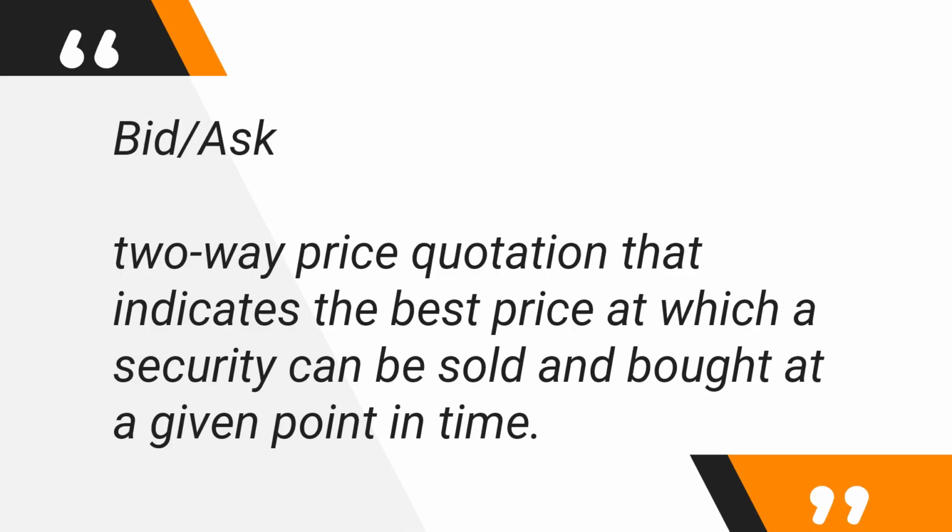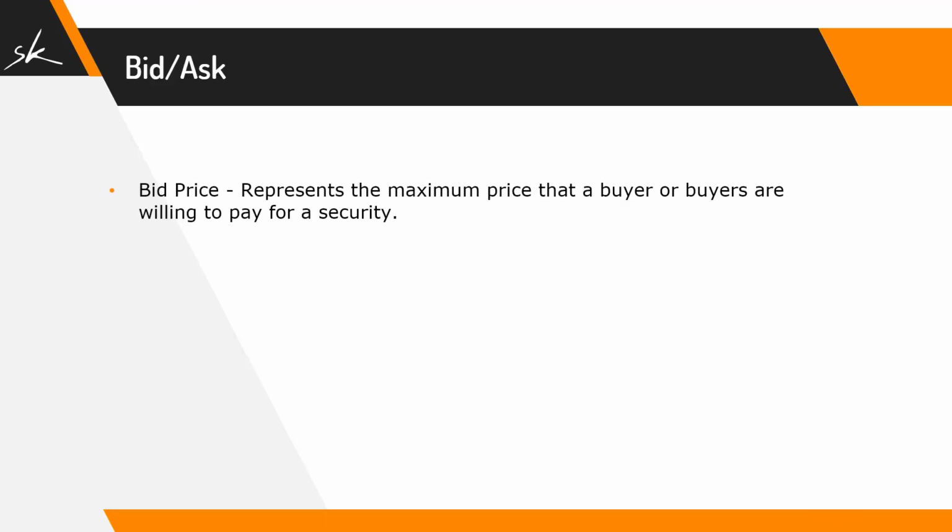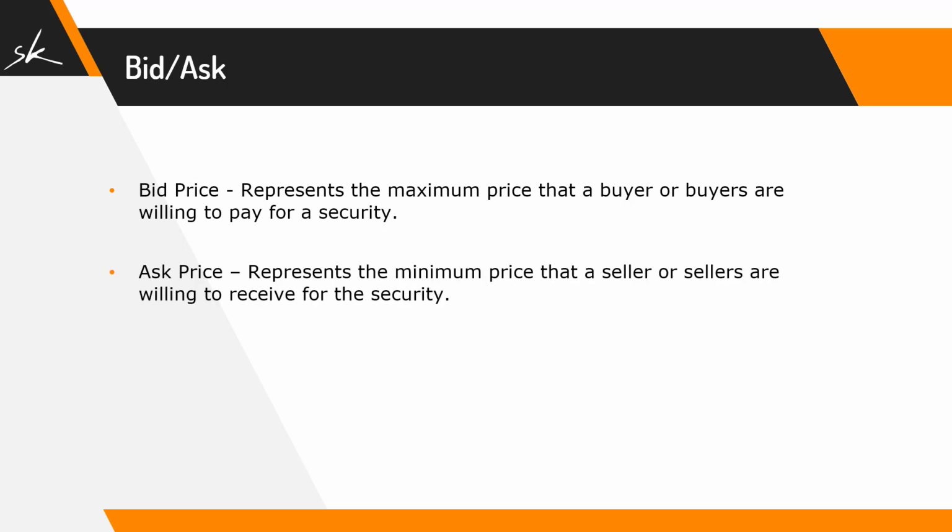What is bid and ask? It's a two-way quotation which indicates the best price at which a security can be sold and bought at a given point in time. Bid price represents the maximum price that a buyer or buyers are willing to pay for a security. Ask price represents the minimum price that a seller or sellers are willing to receive for that security.